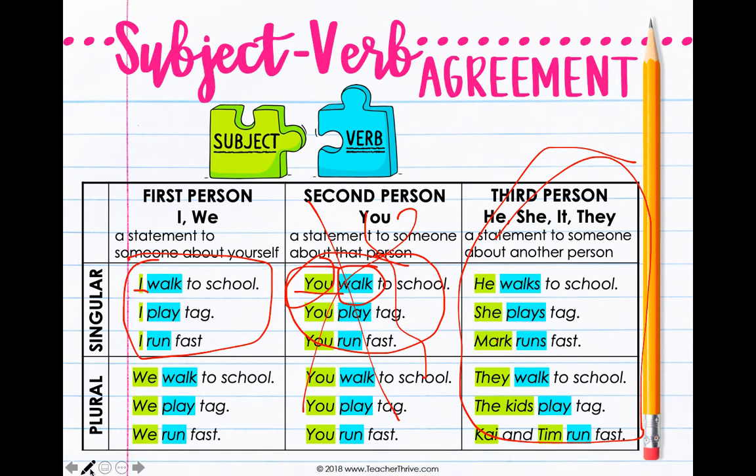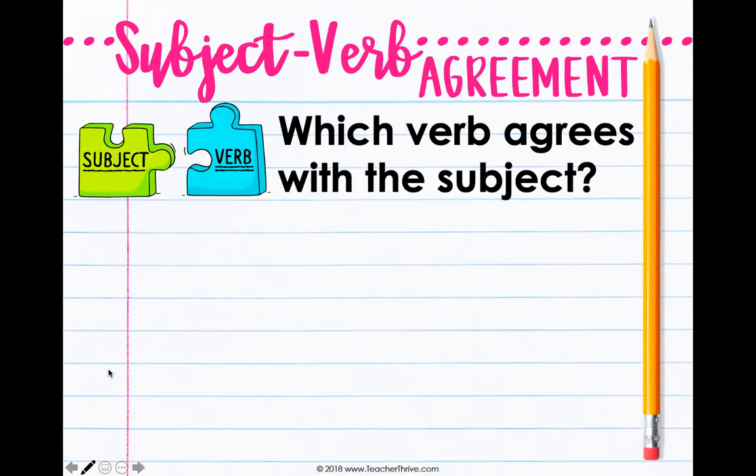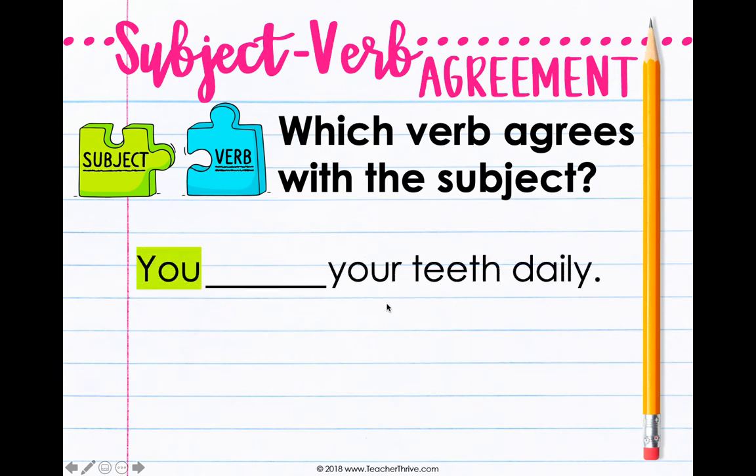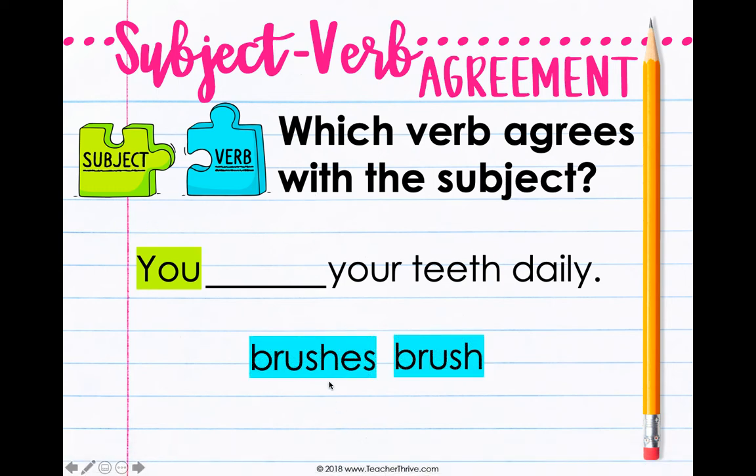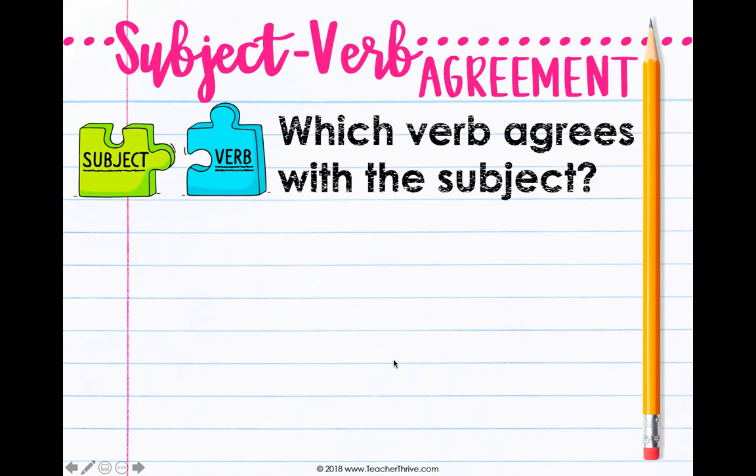I know that's kind of a hard thing to understand, so let's look at some examples. You blank your teeth daily. So what do we notice about our subject? It is you. And what do we just say? When the subject is you, my verb is not going to have an S. Here are my two options, brushes or brush. Which one fits here? It's going to be brush, because my subject is you, so I do not have an S.